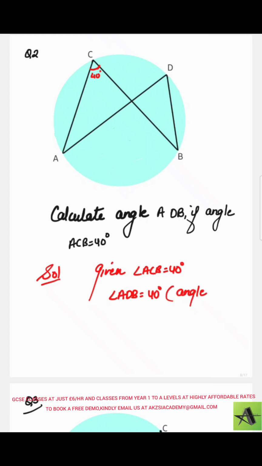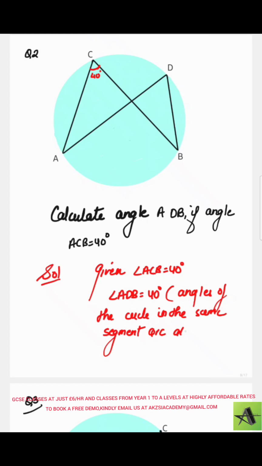And it would be better if we write the complete statement of angle in the same segment, which says that angles of the circle in the same segment are always equal.